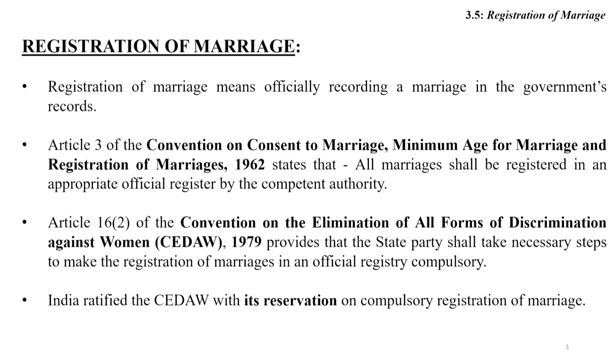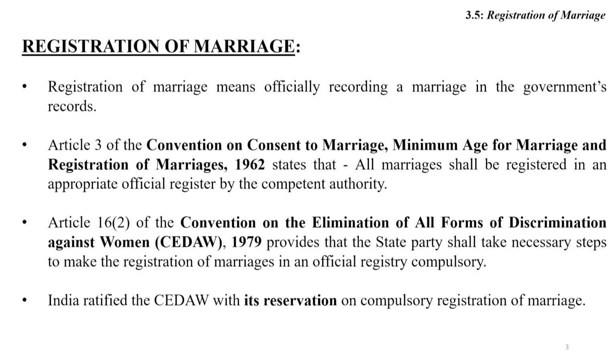Friends, Article 16(2) of the Convention on the Elimination of All Forms of Discrimination Against Women, CEDAW 1979, provides that states parties shall take necessary steps to make the registration of marriage in an official registry compulsory.